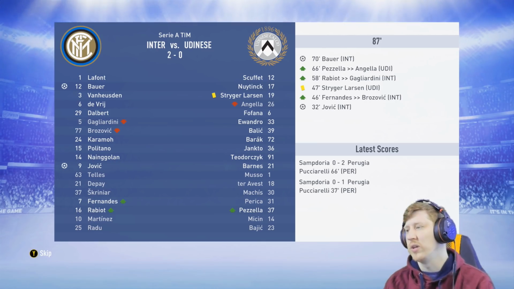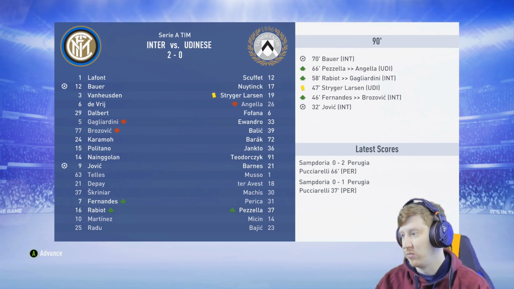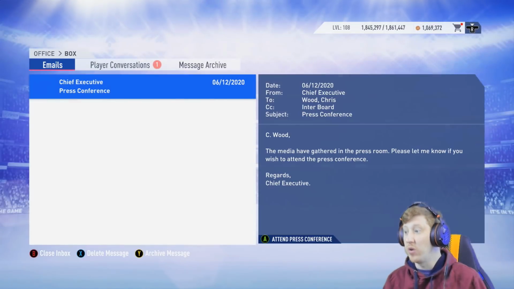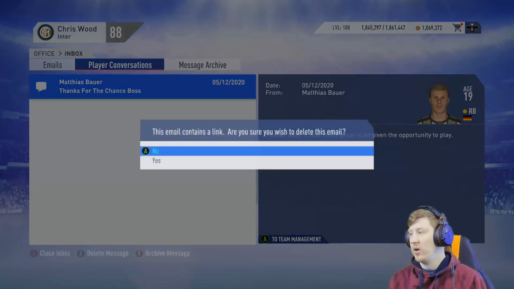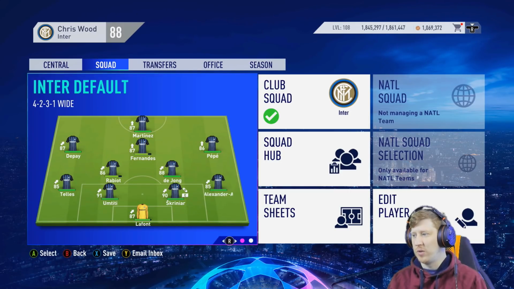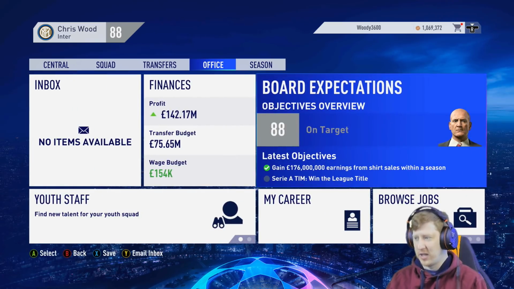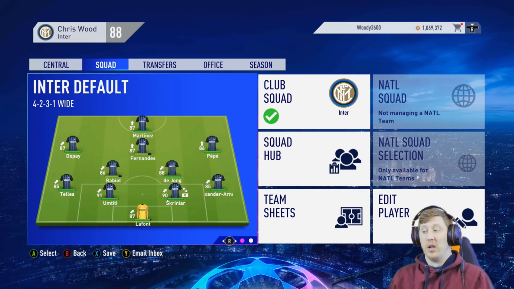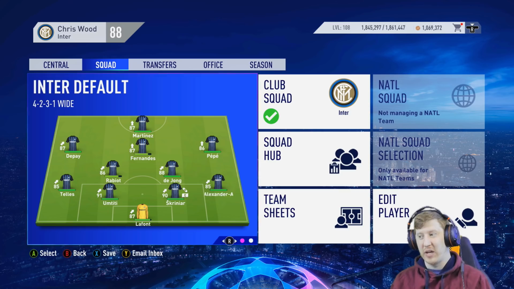But I'm not sure what to do in the January transfer window. Really not sure what to do. I could potentially improve the rotation side. I'm not sure really what I can do with my first team 11 with the amount of money I have available to me at present. Obviously that's my starting 11, which is very, very strong. And I only have £75 million to spend. So can you improve on that team with only £75 million? I'm not sure really that you can.